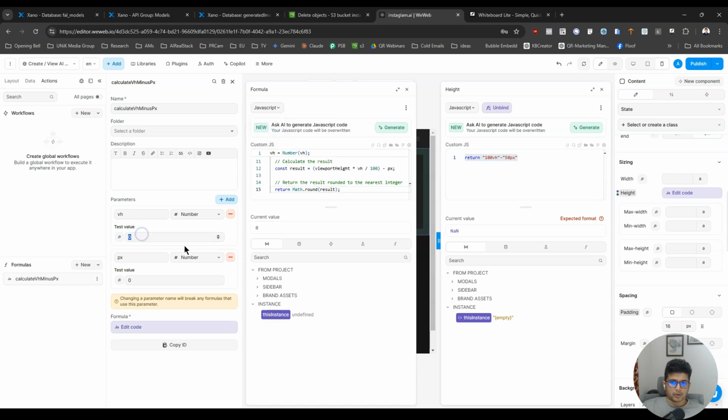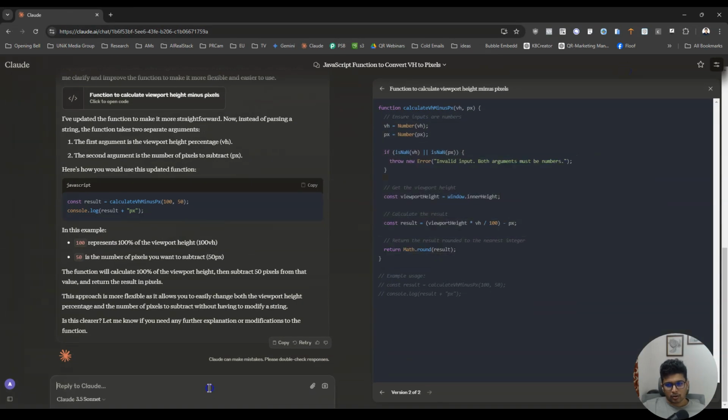All right, so 100 VH minus 50, yeah, that is working, but it has to have pixels, px, at the end. So the function should either respond back with pixels, or let's ask Claude.